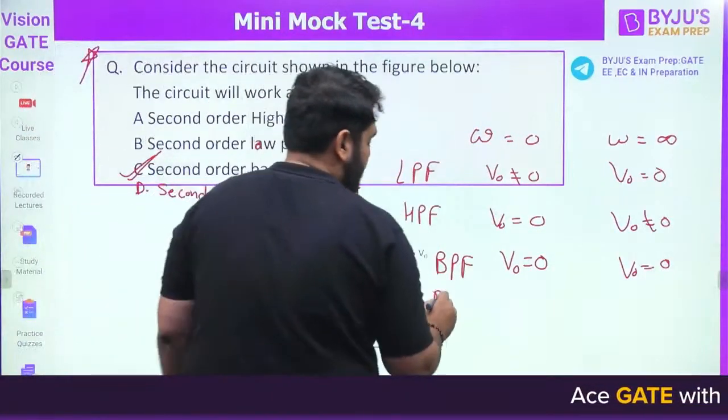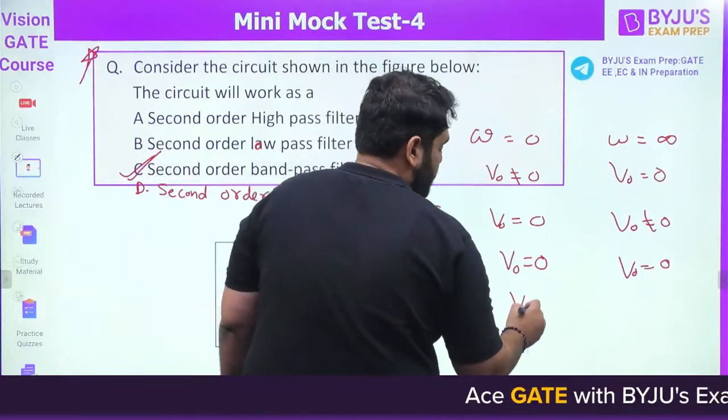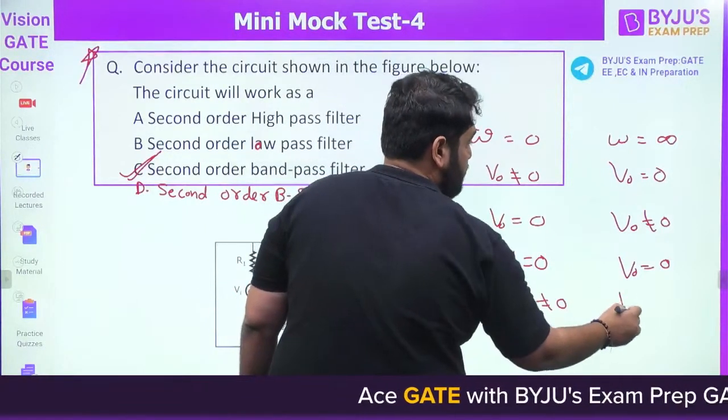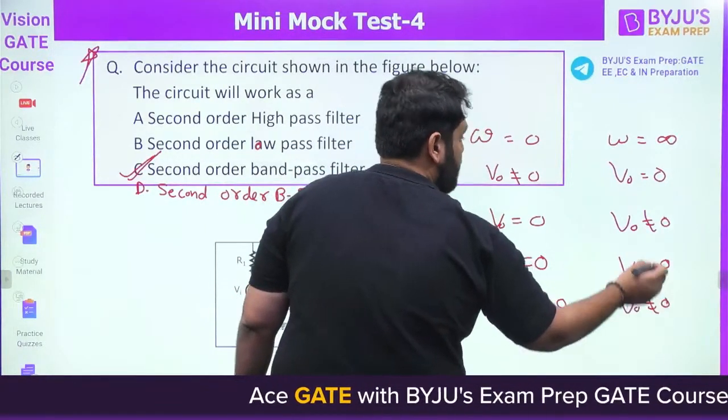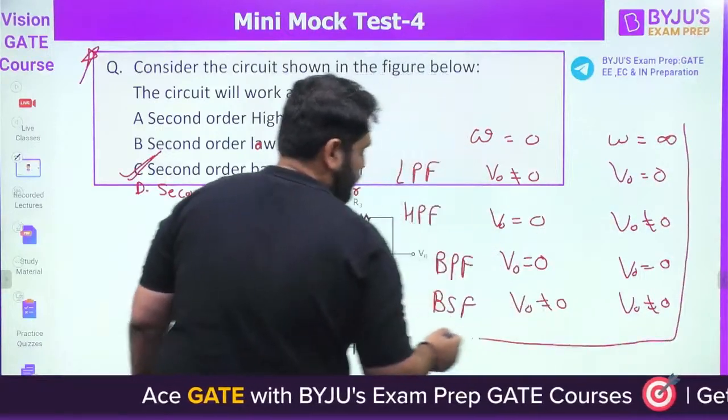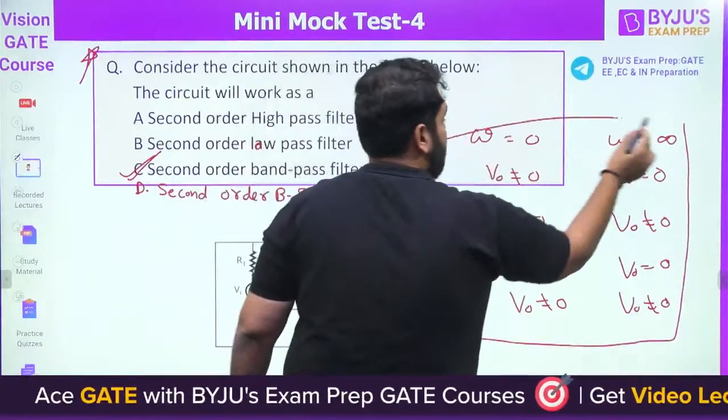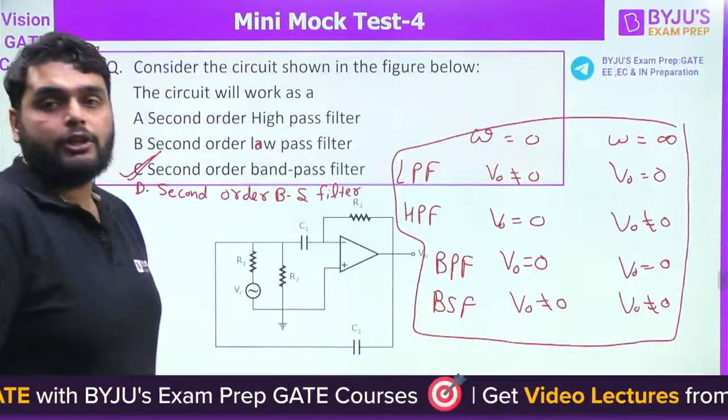Finally, for the band stop filter, the output voltage is not equal to 0 at both low and high frequency. So you need to use this chart if you want to identify the filter, only in the case of identification of a filter.